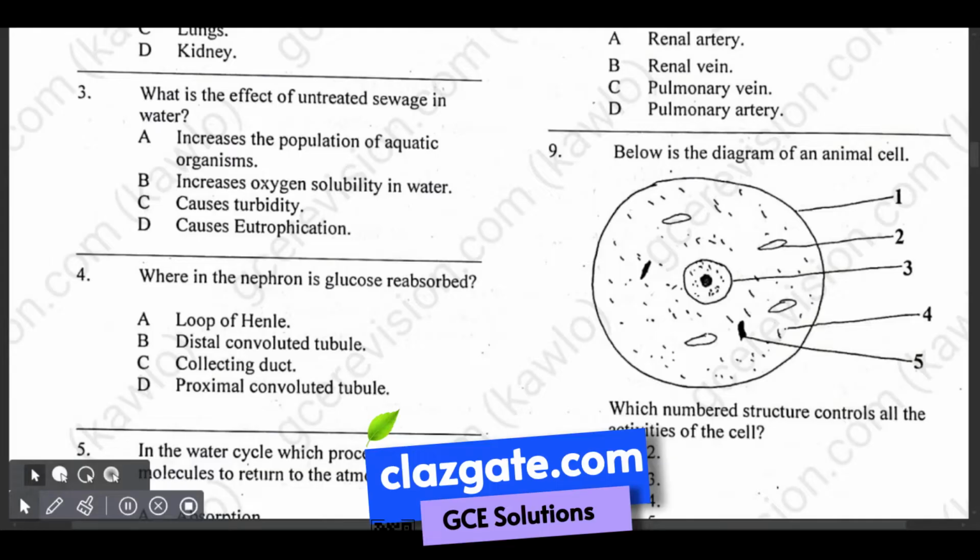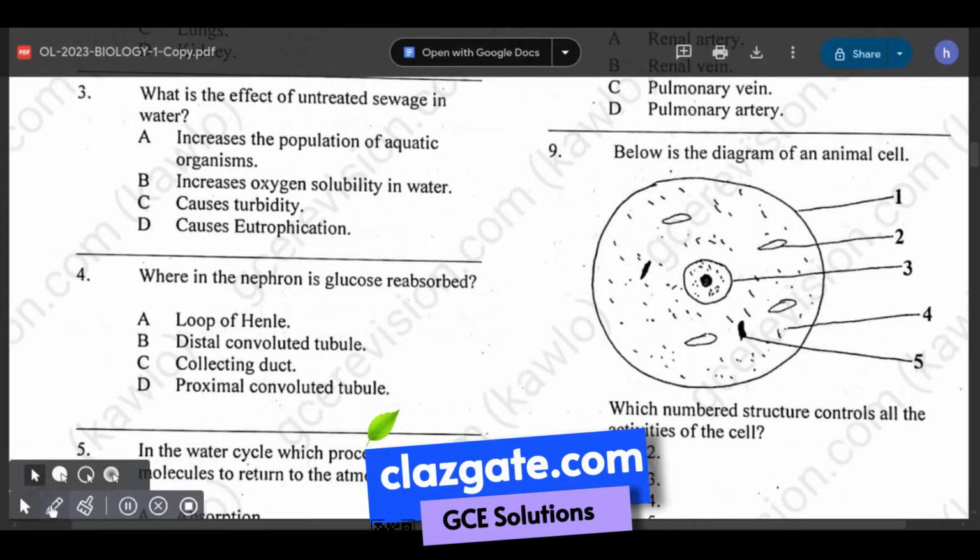So when the excessive algae die, they decompose, and as they decompose, they consume all the oxygen in the water. This means there will be less oxygen in the water, so aquatic organisms will struggle. So untreated sewage in water can cause eutrophication. The answer to question number 3 is D.